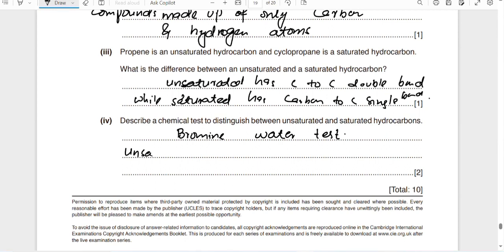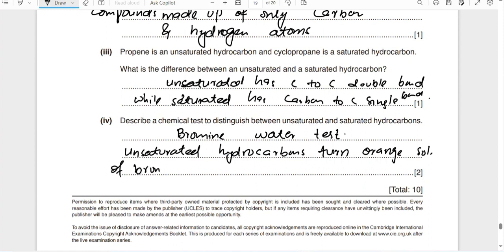Unsaturated hydrocarbons make the orange bromine solution colorless, while saturated hydrocarbons don't.